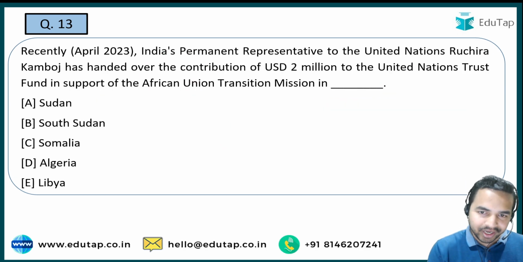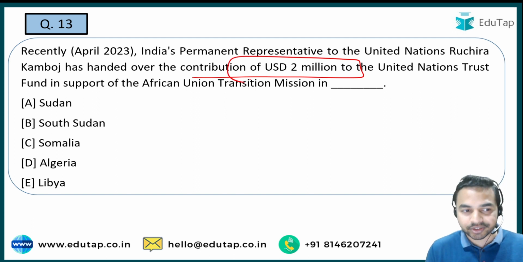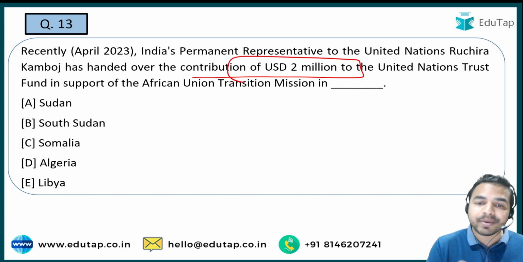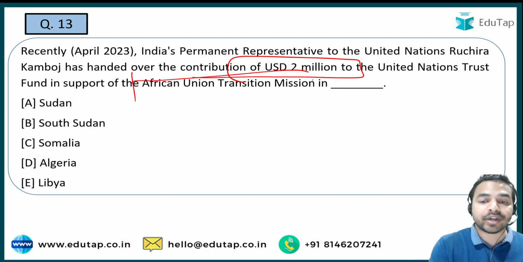नाउ द नेक्स्ट क्वेश्चन, सो इंडियाज परमानेंट रिप्रेजेंटेटिव टू द यूनाइटेड नेशंस रुचिरा कंबोज हैज हैंडेड ओवर द contribution of USD 2 million to the United Nations Trust Fund. And guys question आपके सामने ये है, ये जो basically fund provide किया गया है, it is basically in support of the African Union Transition Mission.